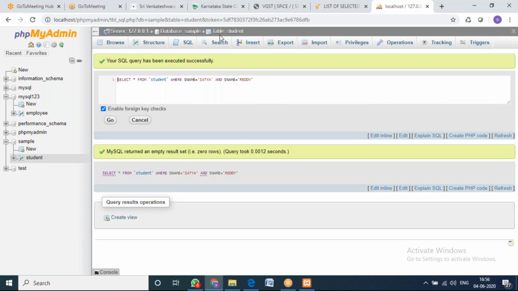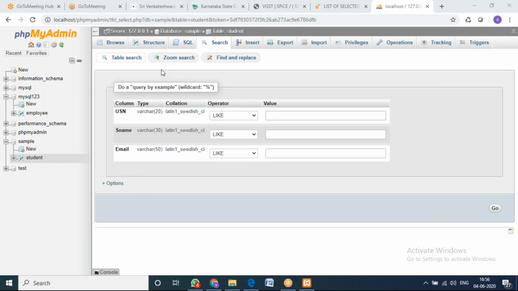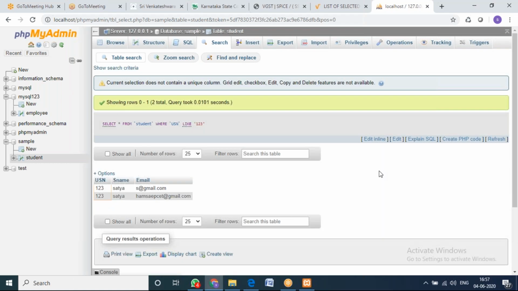Okay, I think I have not shown this search for you. I'll show the search and then I'll go there. Yeah, so there is an option called search. If you want to modify any of the data in the search, you can do it. You can use find and replace, table search, all these options here. So suppose USN, I'll say 1, 2, 3, and go. Yeah, so you can see here, you are getting the data whichever you are searching.